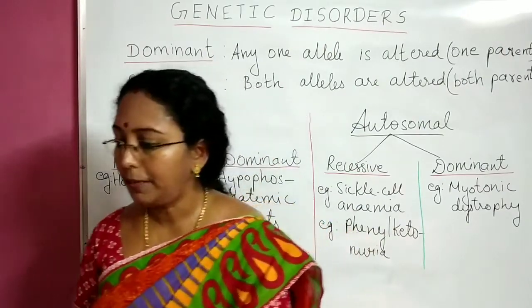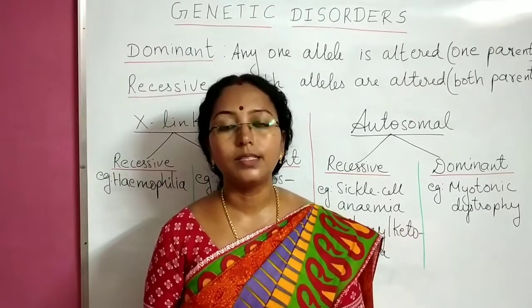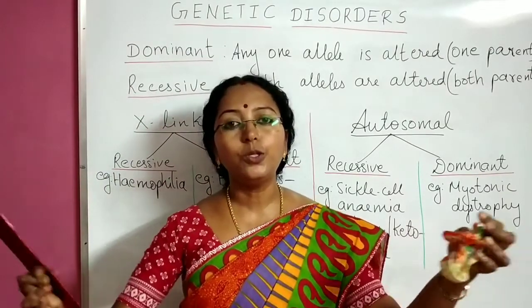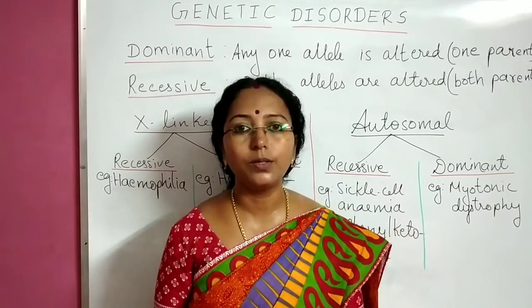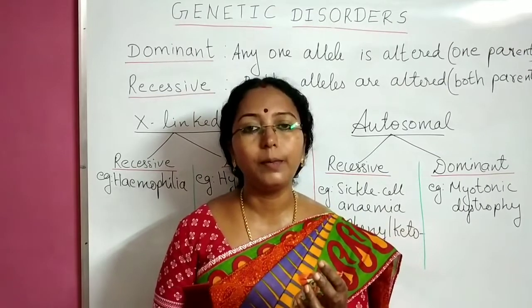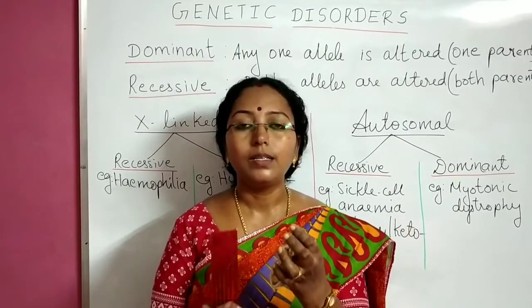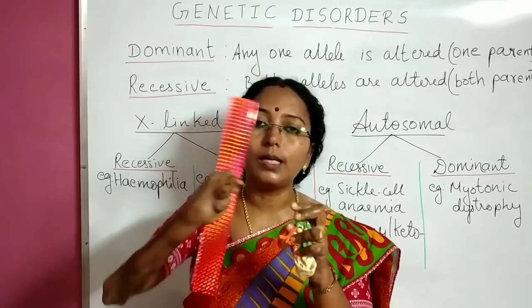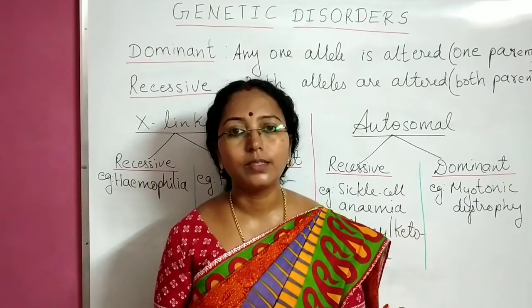So once again, there are actually 4 cases. Where 2 normal gametes fuse, the person is having no disorder. One normal gamete is fusing with another gamete carrying an abnormal allele, but this normal allele is able to suppress the expression of the other one, so again there is no disorder.